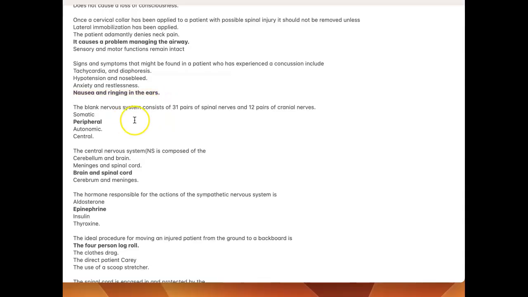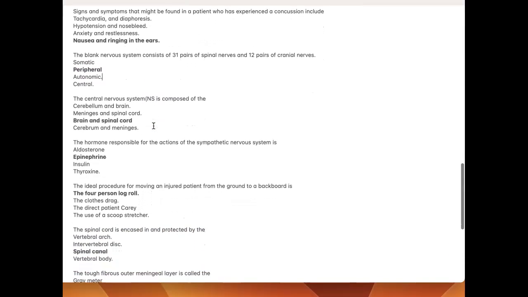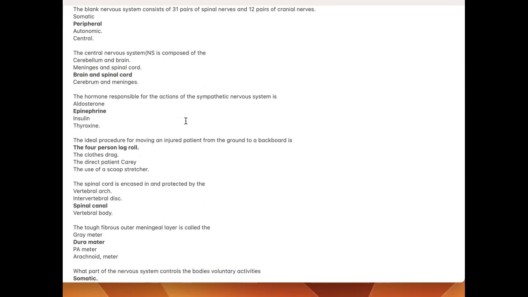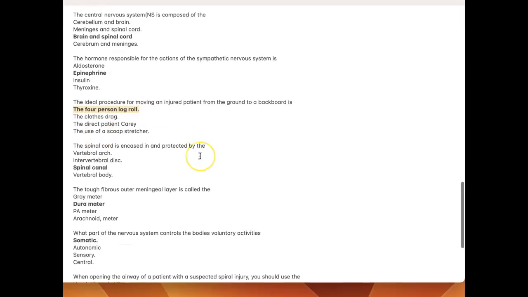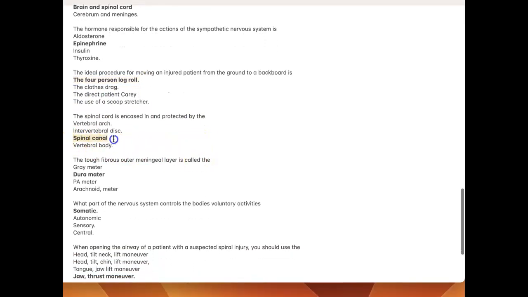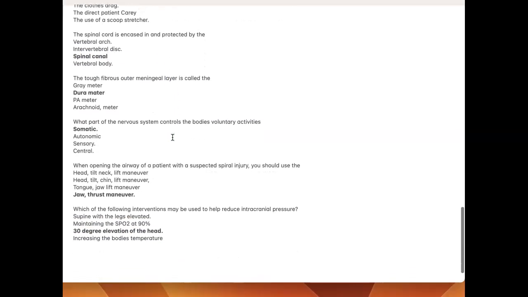The peripheral nervous system consists of 31 pairs of spinal nerves and 12 pairs of cranial nerves. The central nervous system, CNS, is composed of the brain and spinal cord. The hormone responsible for the actions of the sympathetic nervous system is epinephrine. The ideal procedure for moving an injured patient from the ground to a backboard is the 4-person log roll. The spinal cord is encased in and protected by the spinal canal. The tough, fibrous outer meningeal layer is called the dura mater.